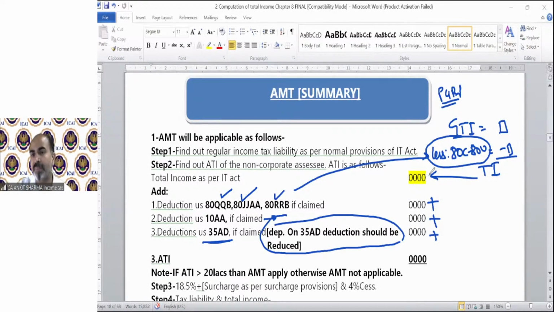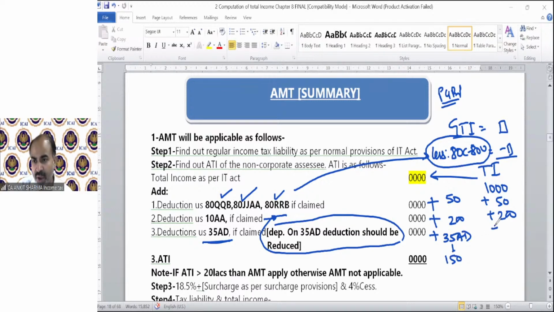For example, suppose this TI was 1000 rupees, and we have claimed 80QQB for 50 rupees. Then we have to add it back in our TI. 80JJAA deduction we have claimed 200, then I need to add back 200. Now suppose we have claimed 35AD deduction for a building, which amounts to rupees 150.